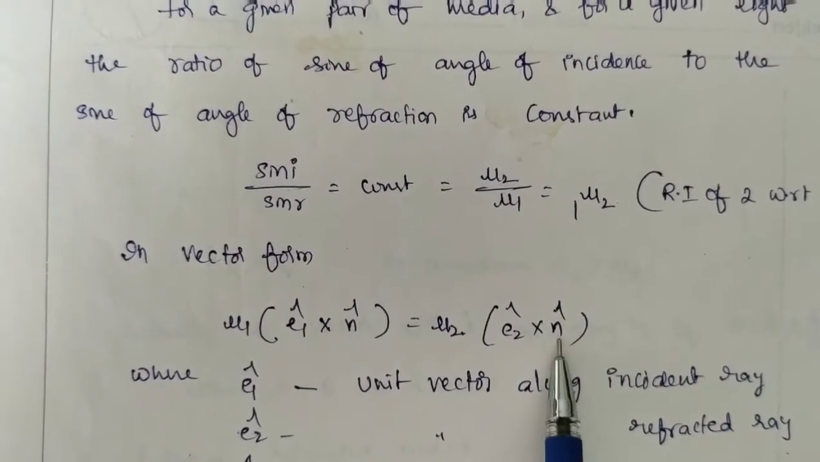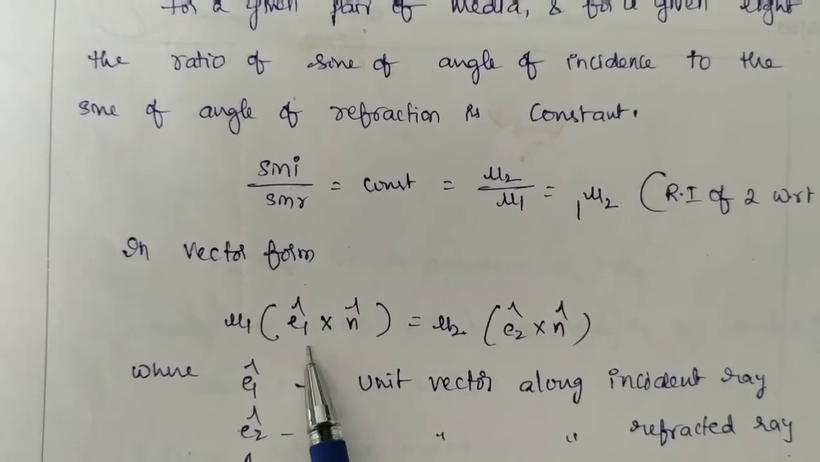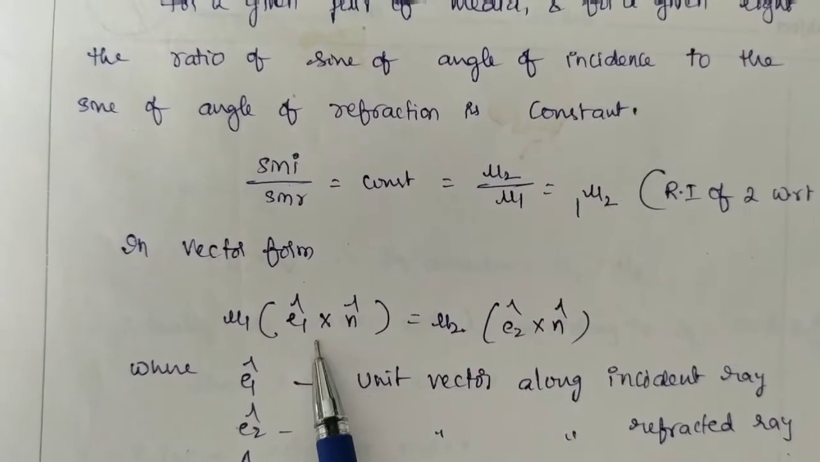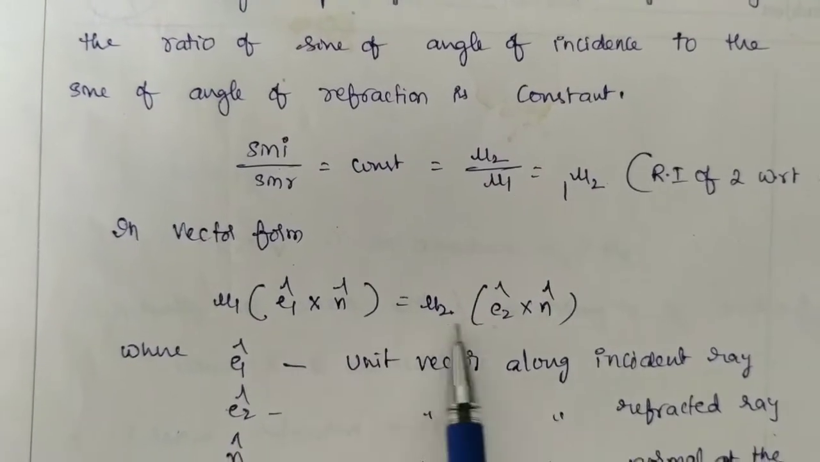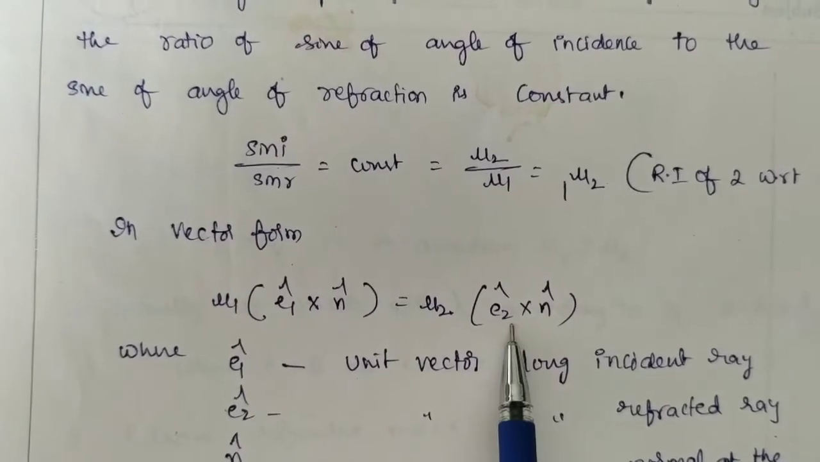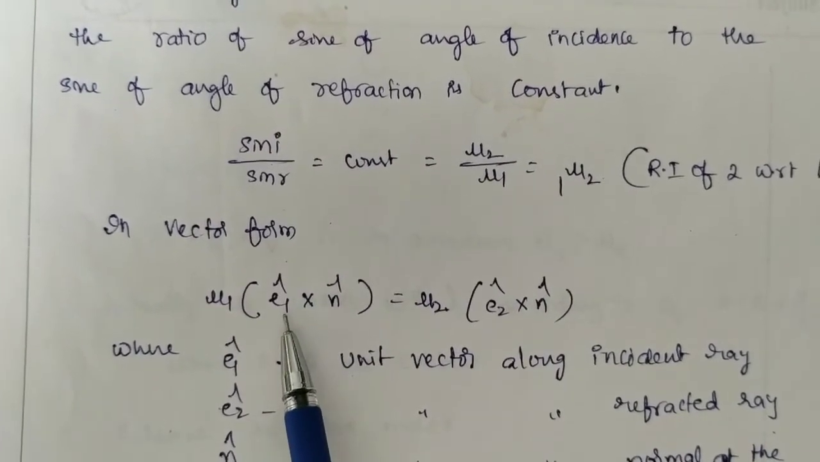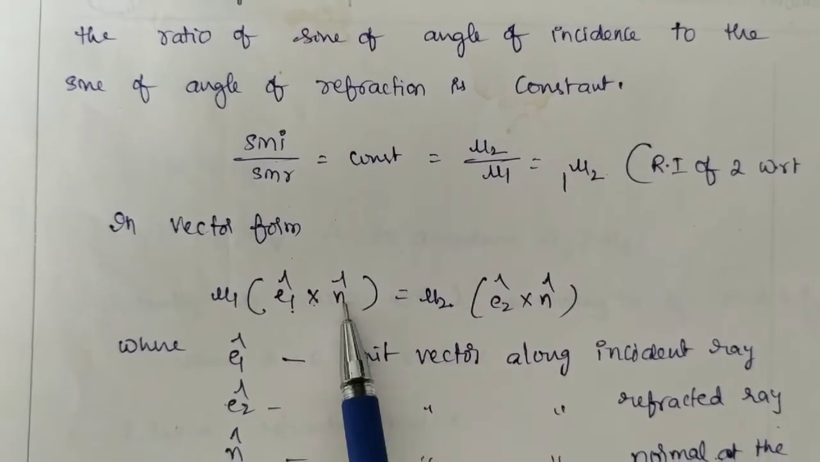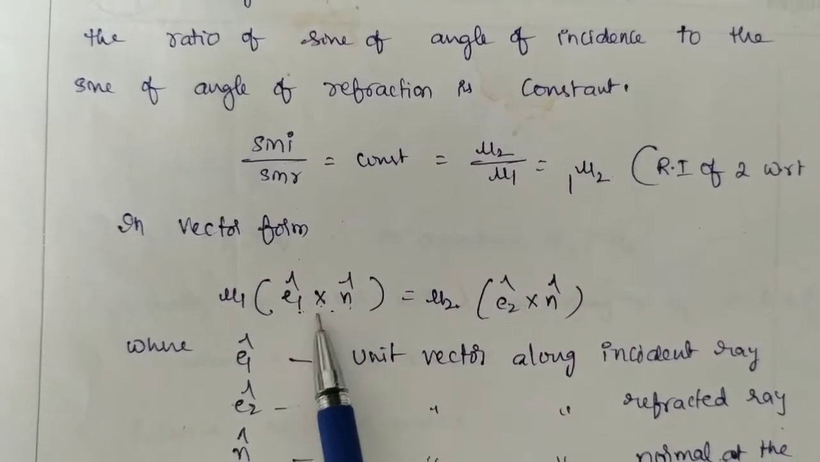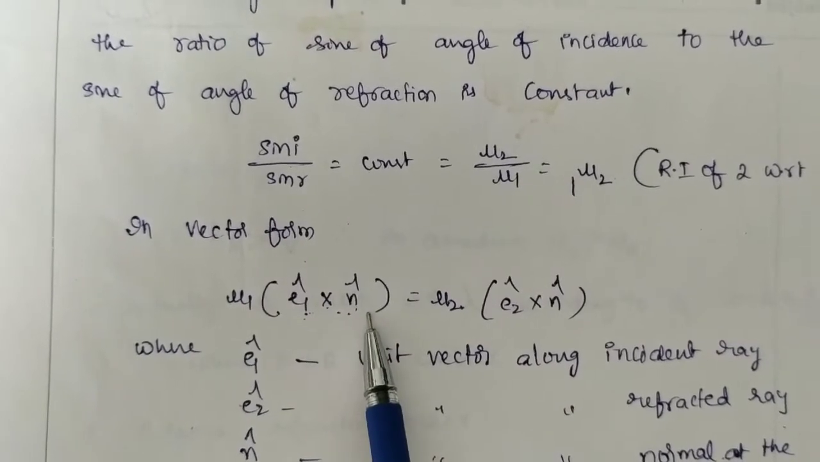Okay, n cap is the unit vector along the normal at the point of incidence, e1 cap is the unit vector along the incident ray, and e2 cap is the unit vector along the refracted ray. So here, e1 cap cross n cap means you can write mod e1, mod n cap, sin I.